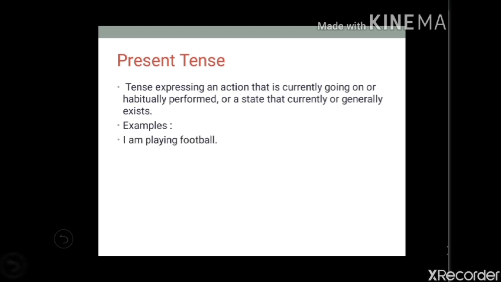Here you will find I is the subject, playing is a verb and football is the object. Now what am I doing? I am playing. So, the action of playing is currently going on, so the tense is present tense. He is writing a letter. The action of writing a letter is currently going on. So, the sentence reflects present tense.